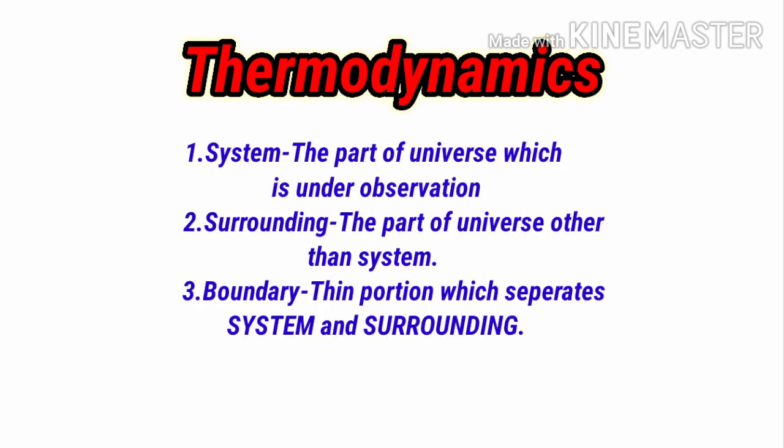Now we will revise one more time the definition of system, surrounding and boundary. You can see, system is the part of the universe which is under observation. Second, the surrounding means the part of the universe other than the system, and the boundary means a thin portion which separates the system and the surrounding.